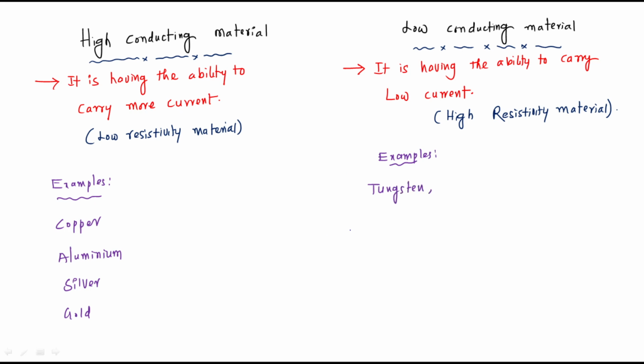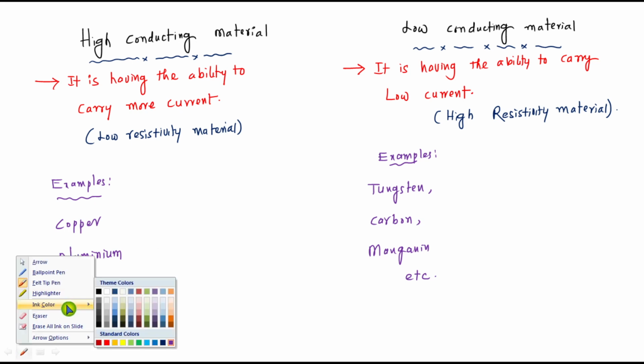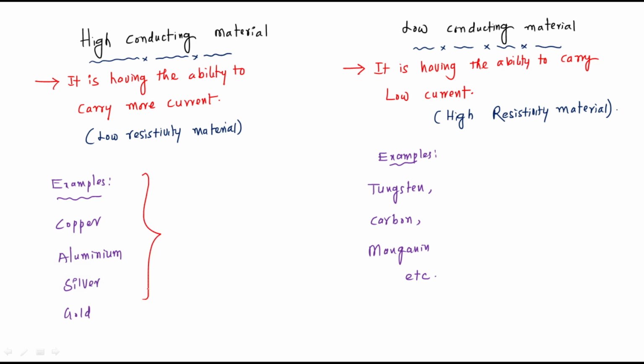Tungsten, carbon, manganese, etc. So simply, these high conductivity materials are used for what? Winding purpose, right? These low conductivity materials are used for heating elements. They can be used as heating elements.